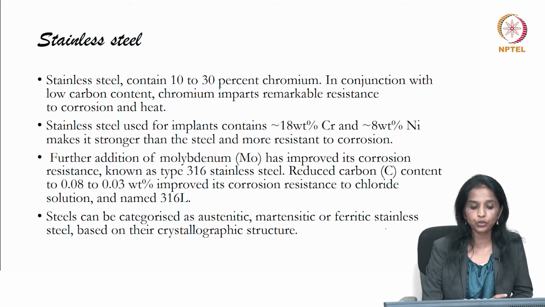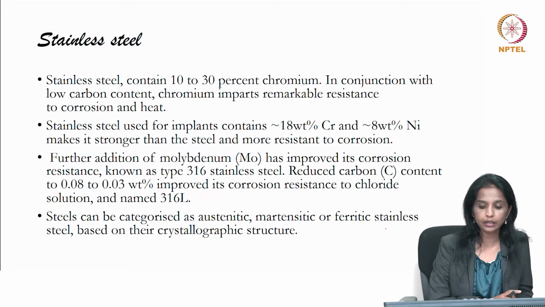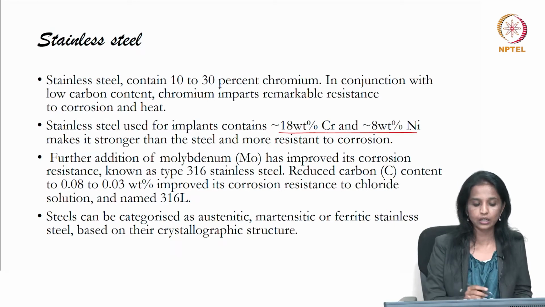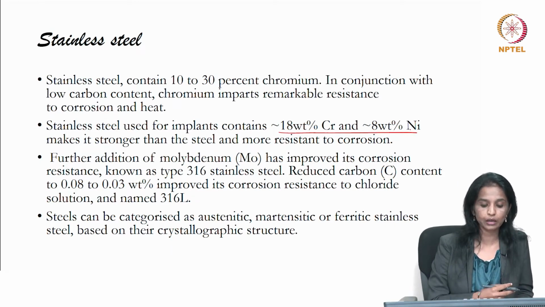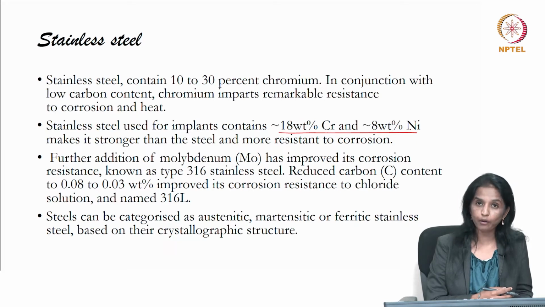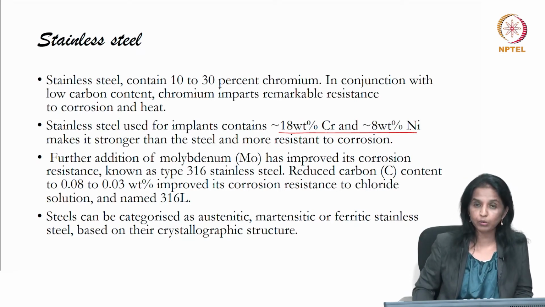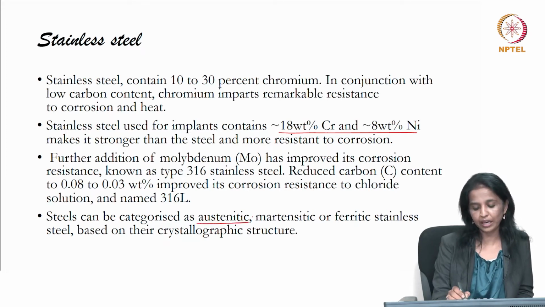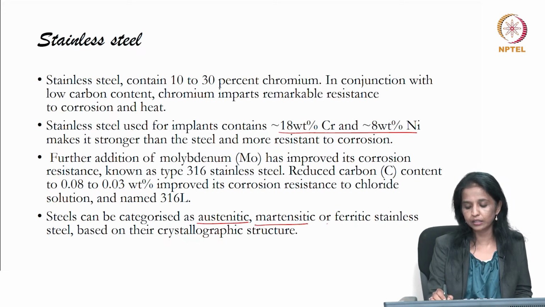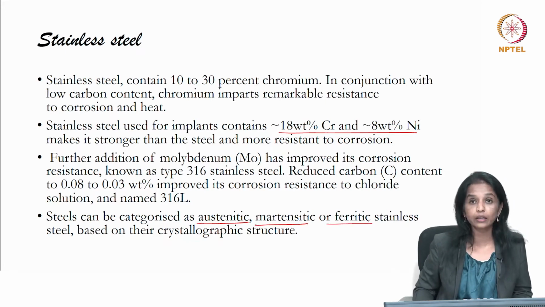Stainless steel is widely used. The name stainless steel is derived because it has very high corrosion resistance because of the low carbon content and the percentage of chromium. So this particular composition makes stainless steel a more sought after biomaterial. Addition of molybdenum to this alloy makes it even stronger and more durable. And the moment we read stainless steel, we need to quickly understand that stainless steel exists in three forms: austenitic, martensitic and ferritic stainless steel, based on their crystallographic structures.